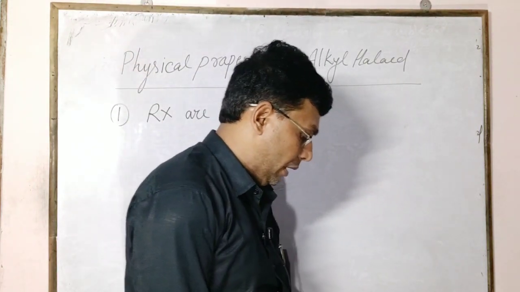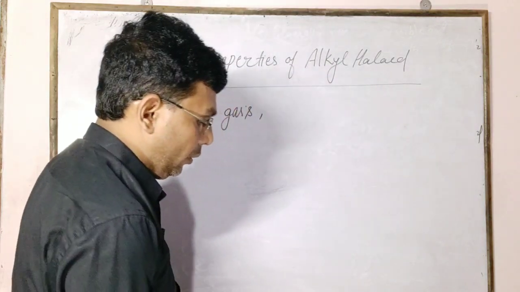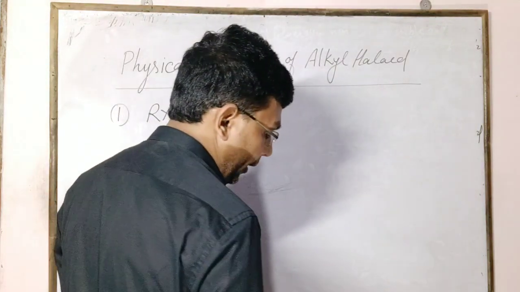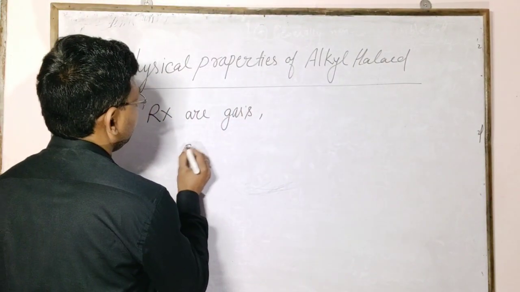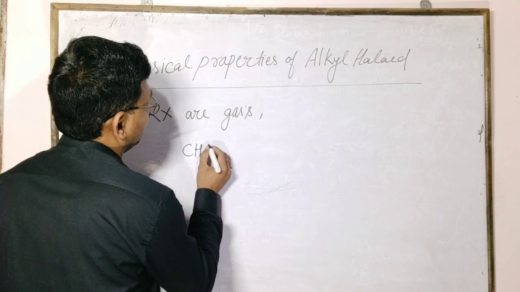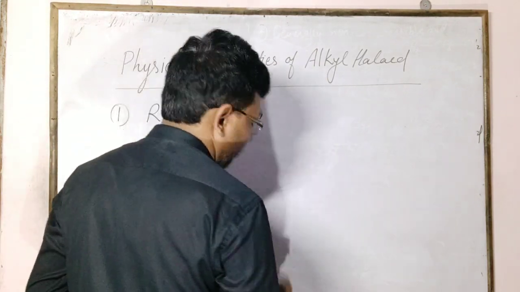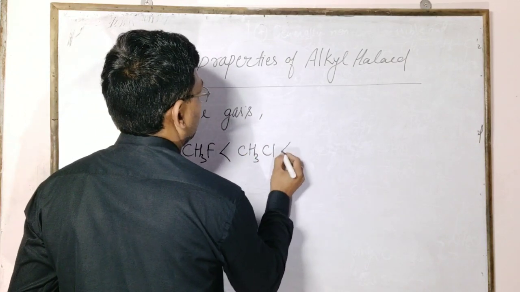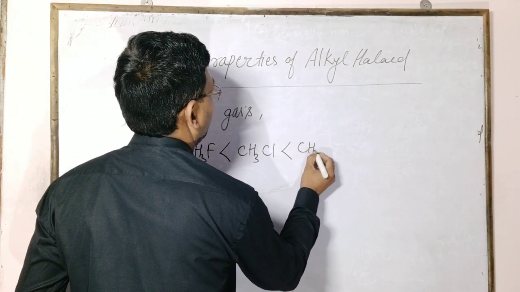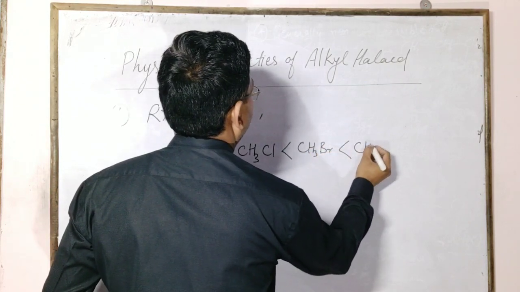The boiling points increase in the order fluorine, chlorine, bromine, iodine.